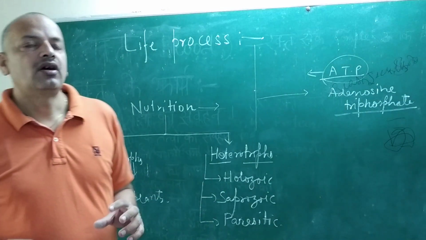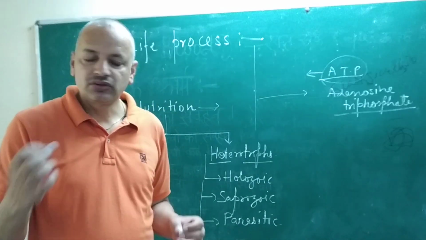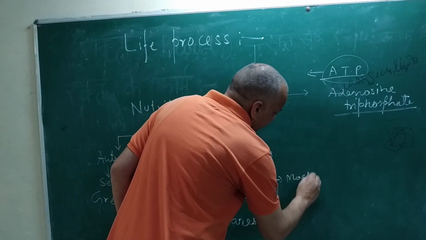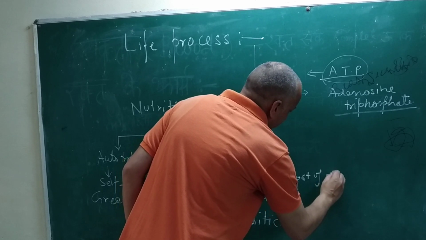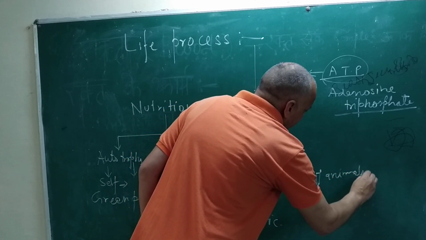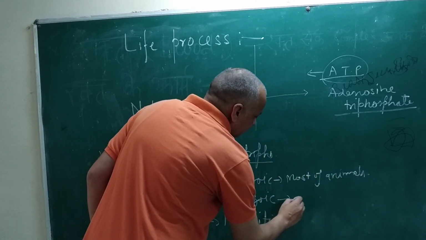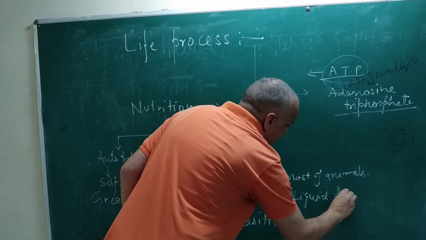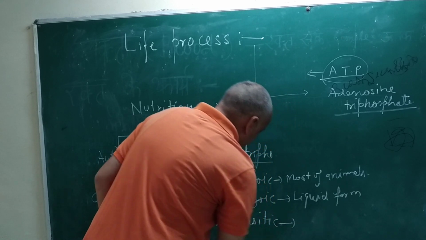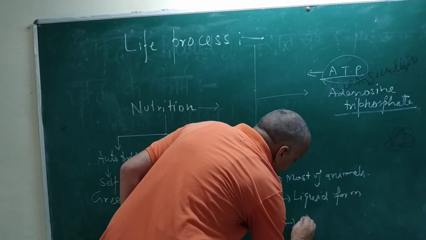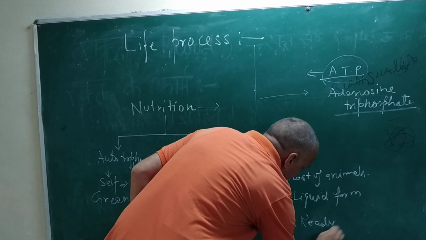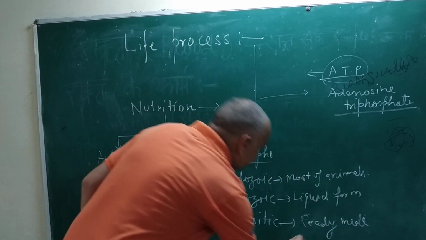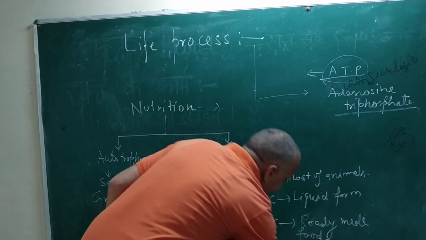Holozoic: organisms take their food in solid form; most of the animals take food in solid form. Saprozoic: they take food in liquid form. And parasitic: they take ready-made food from other living organisms.